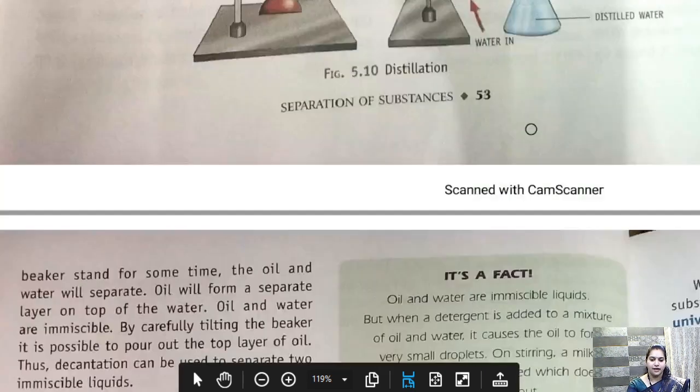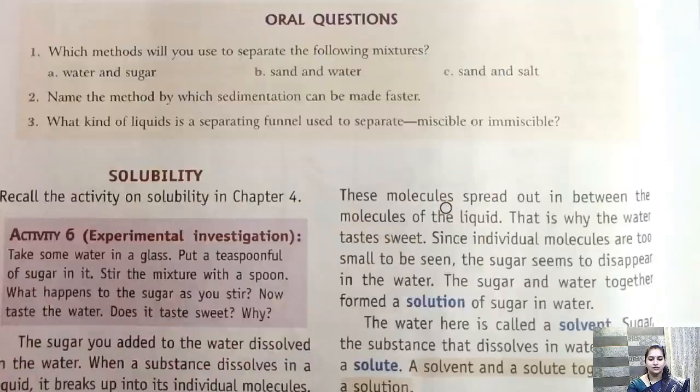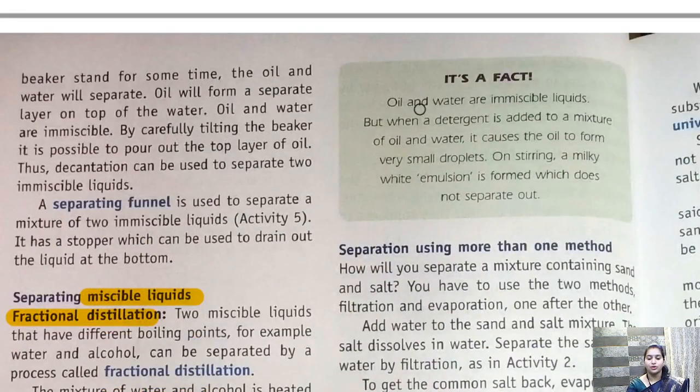Then we have another method for miscible liquids. If two liquids are mixed together, they can be separated by fractional distillation. Okay, so these are the few methods that are very important. We can again, children, apart from that, there are a few more methods like churning.